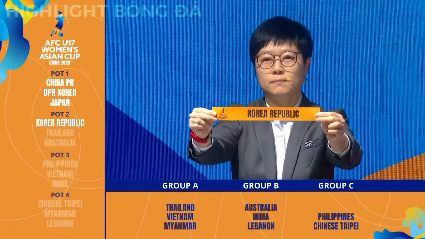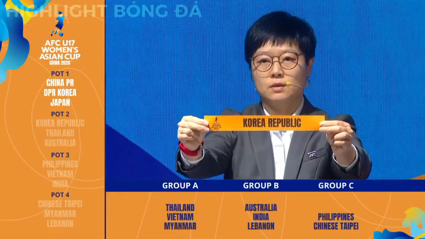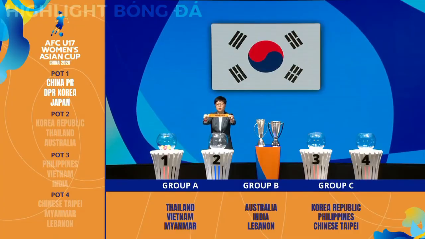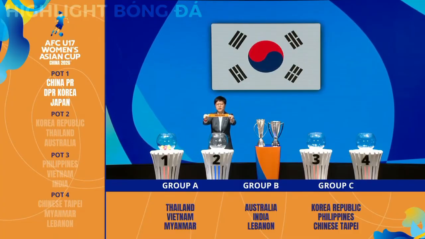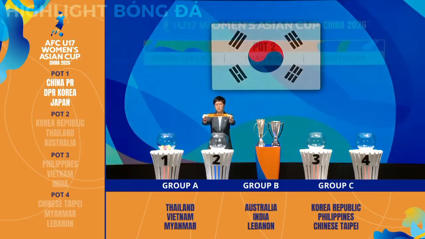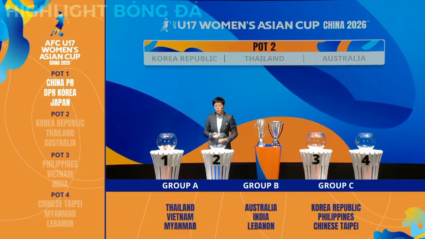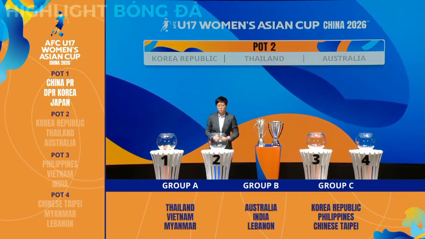Korea Republic. Korea Republic was one-time champion in 2009. Through that competition, they qualified to the FIFA Under-17 Women's World Cup and won the title in that year, 2010, as well. In the last edition, Korea Republic finished in third place in 2024. They will be in C2.